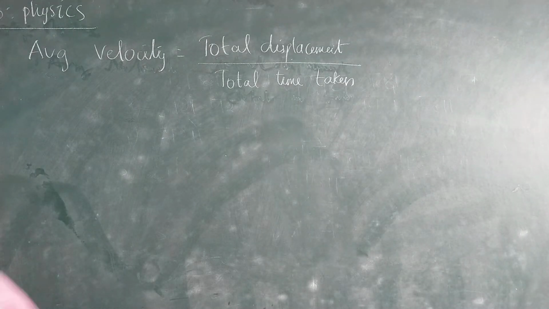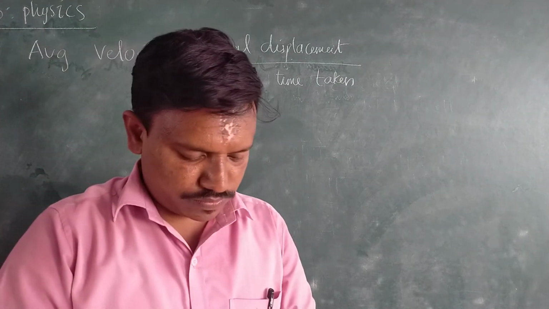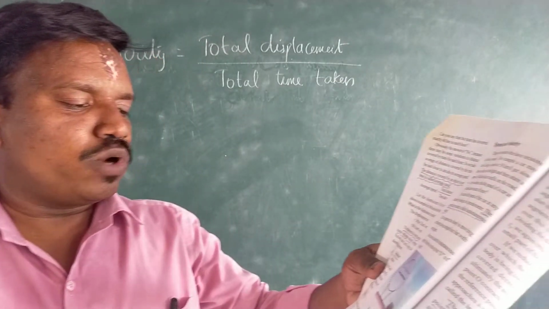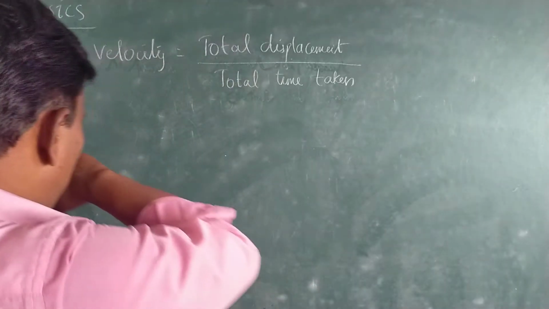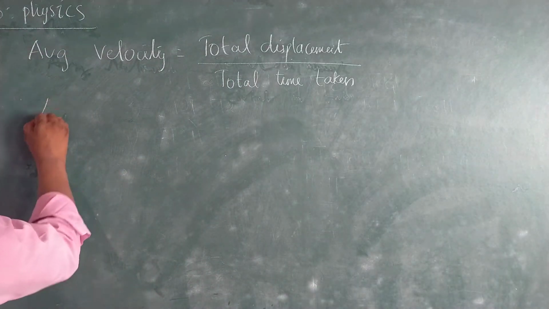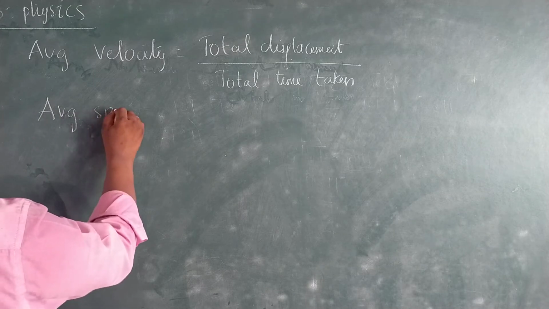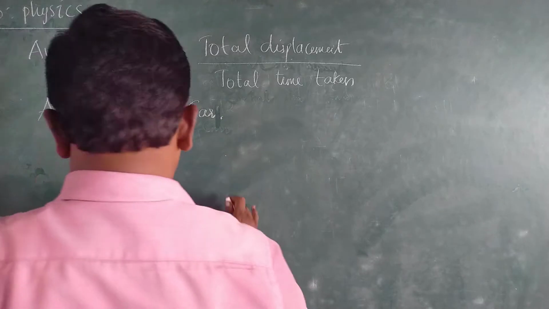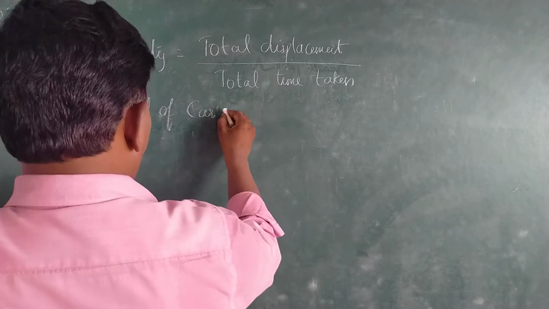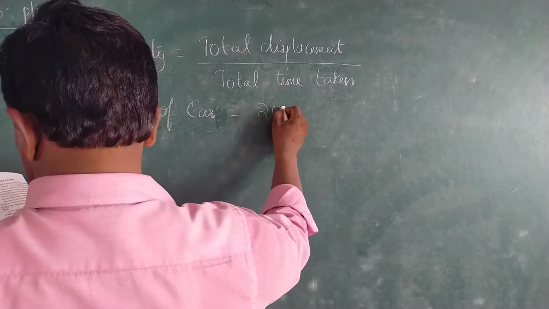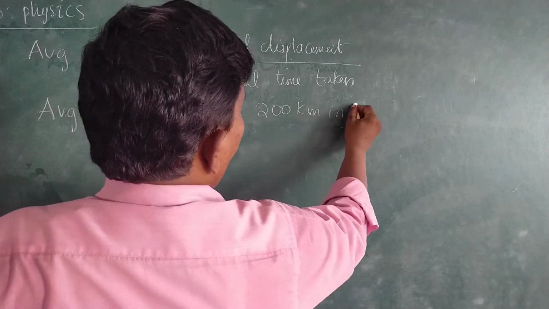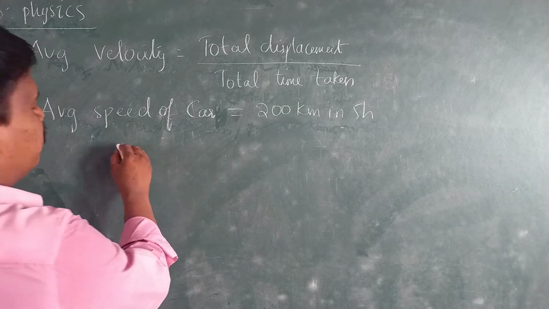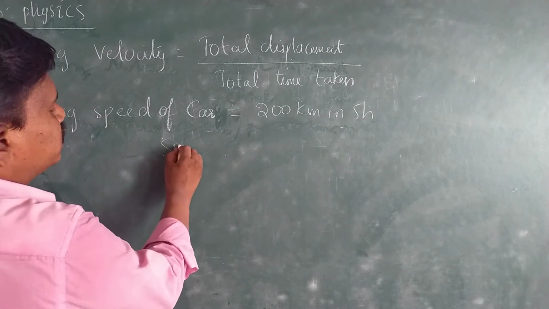Okay, let us go through these problems or questions. What is the average speed of the car if it covers 200 kilometers in 5 hours? He is asking the average speed of the car, if it covers 200 kilometers in 5 hours. That means the speed is equal to distance by time.